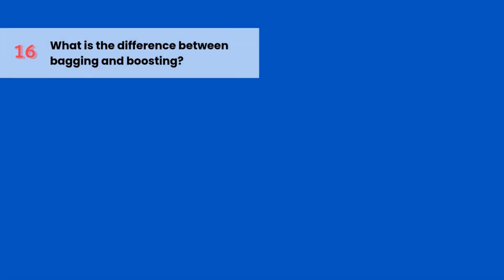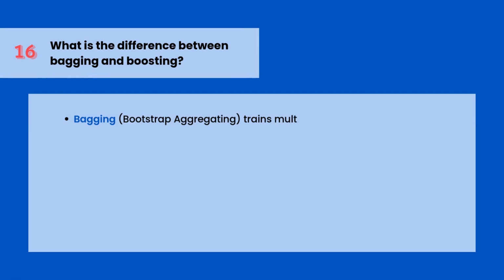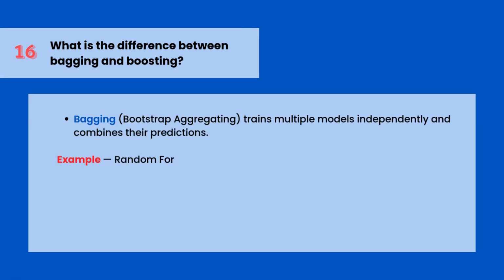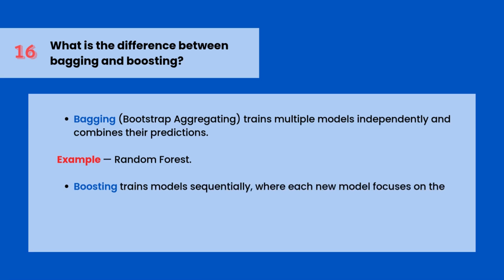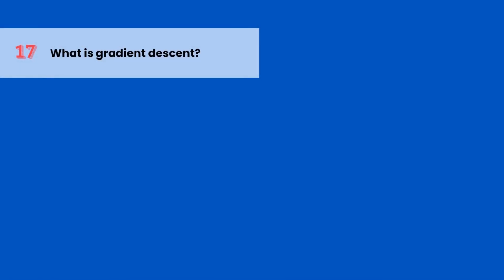What is the difference between bagging and boosting? Bagging, or bootstrap aggregating, trains multiple models independently and combines their predictions. Example: random forest. Boosting trains models sequentially, where each new model focuses on the previous model's errors. Example: XGBoost or AdaBoost.